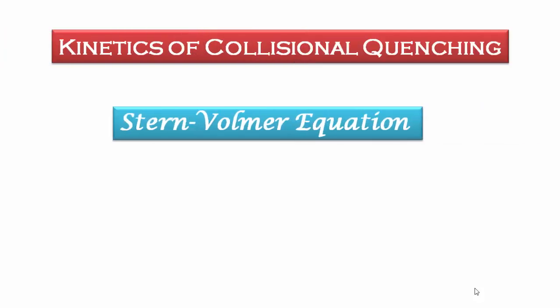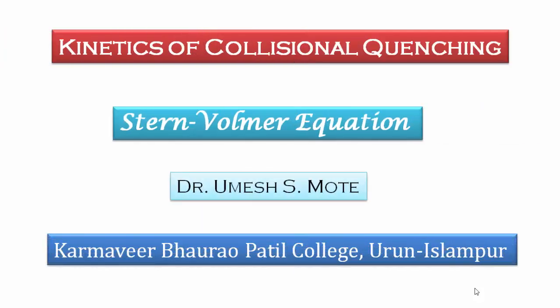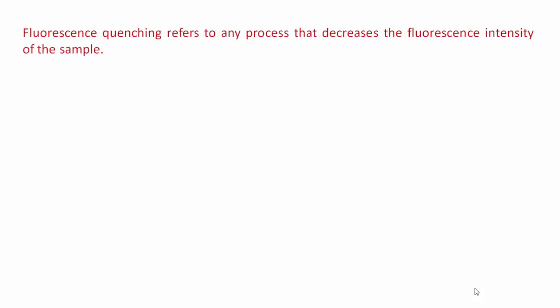Dear students, in this video we are going to discuss kinetics of collisional quenching, or the derivation of the Stern-Volmer equation. Fluorescence quenching refers to any process that decreases the fluorescence intensity of a sample. That means any process, any effect which results in decreasing intensity of fluorescent radiation is called fluorescence quenching.